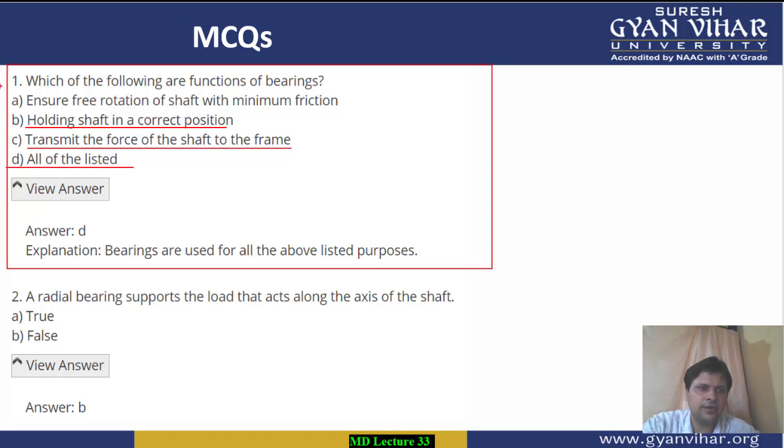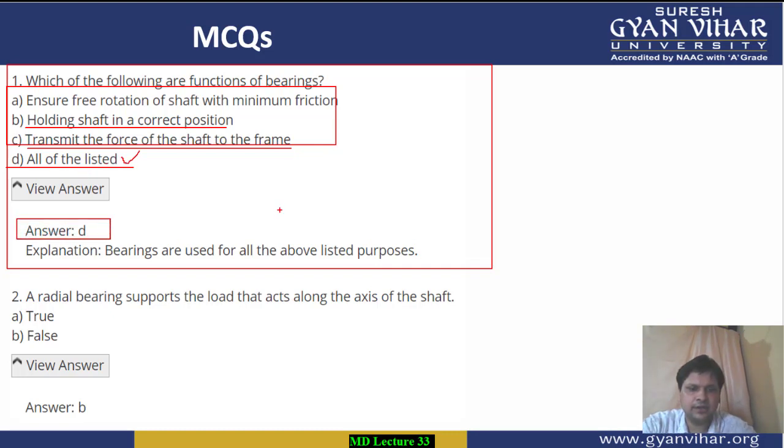So these first three options which are given, these all are the functions of a bearing. So D, which includes all the three above, is the correct answer. D is the correct answer. This was our multiple choice question number 1.